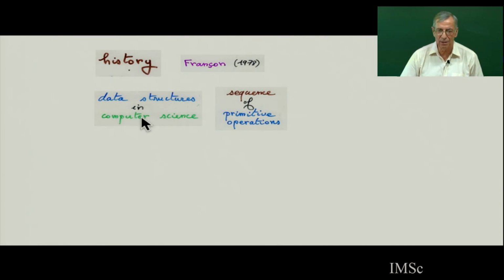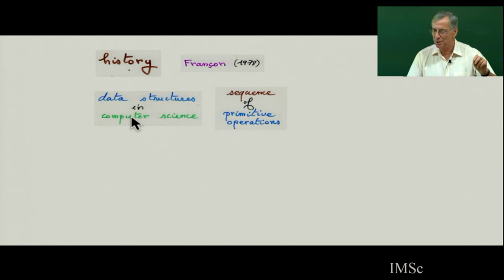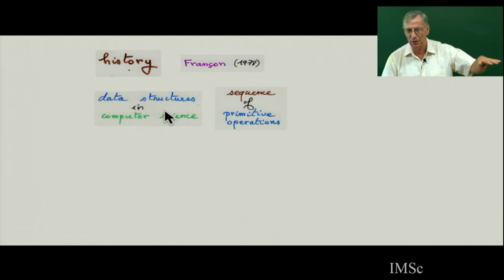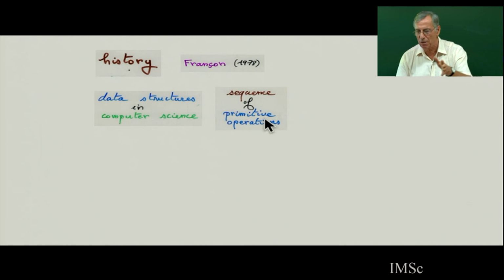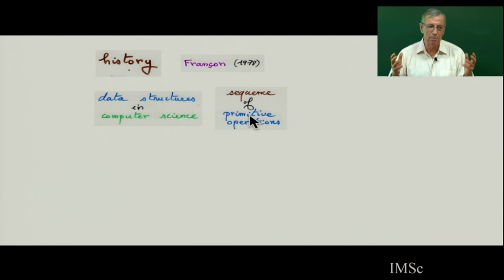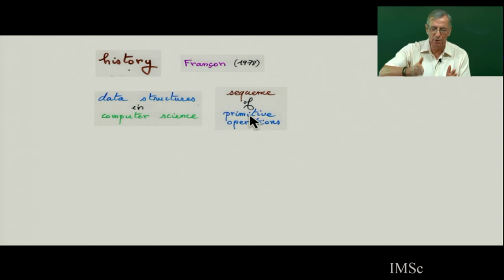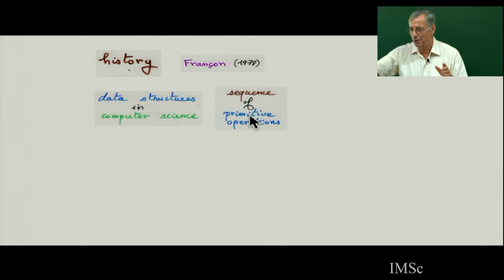A history means it's a data structure like a binary search tree. You add an element, you delete, or you ask a question: is somebody in your data structure? And so you make a sequence of primitive operations. If you add an element in the data structure, it's going to increase the size of the data structure, etc. In this sequence of operations, you are going to remember everything you have done. First, you remember the sequence of primitive operations, which corresponds to my Dyck path. I go up, down, up, down, etc.